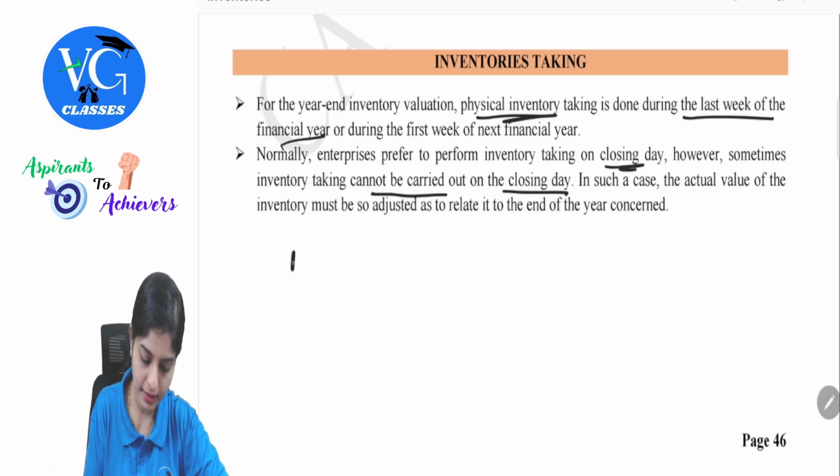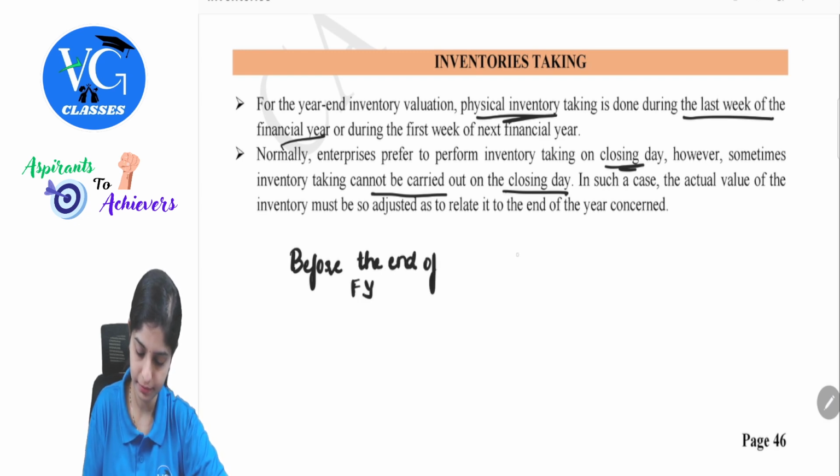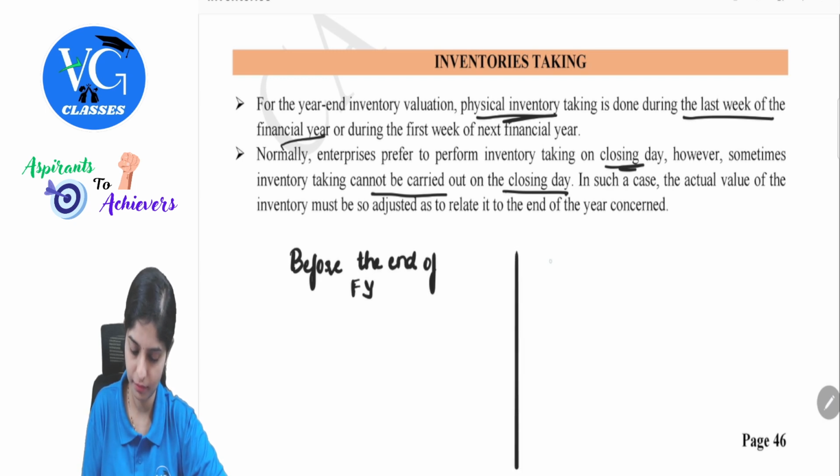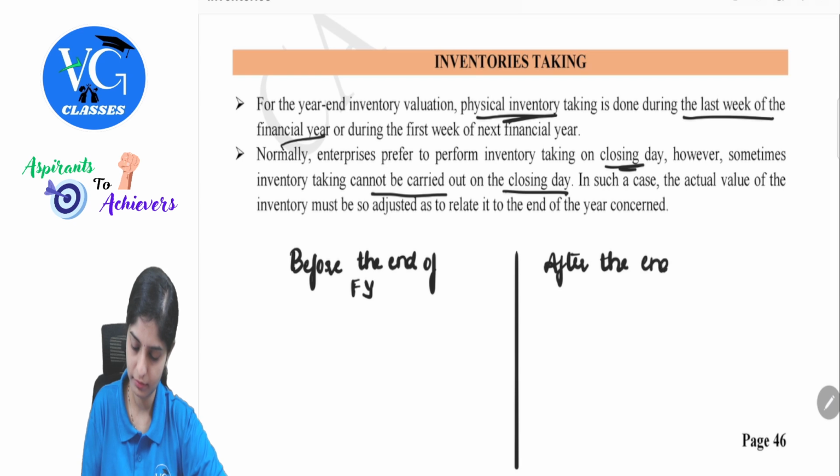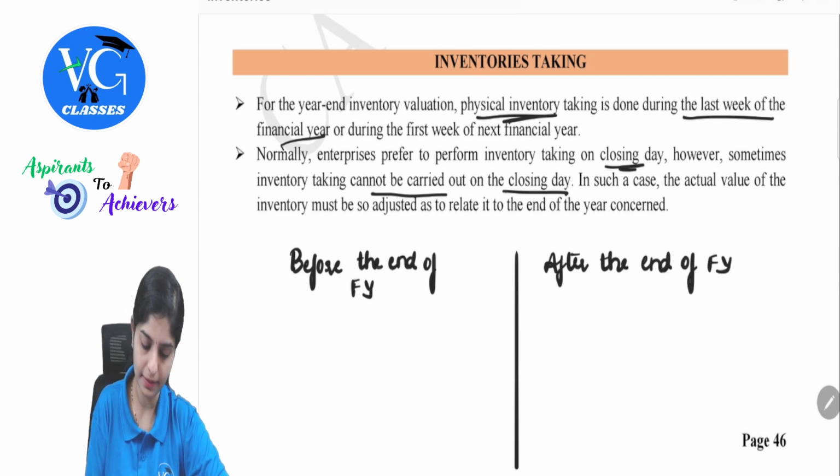So let's understand what and how to adjust. Before the end of financial year, after the end of financial year.